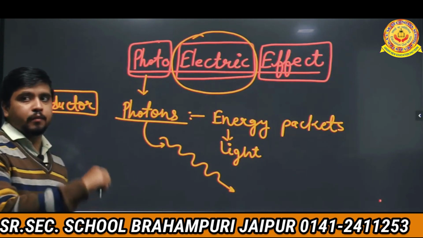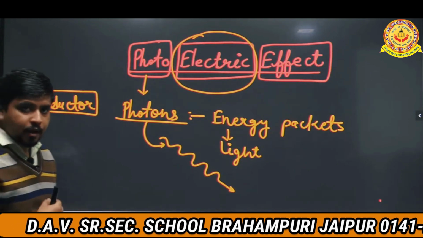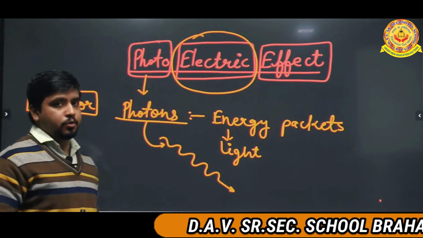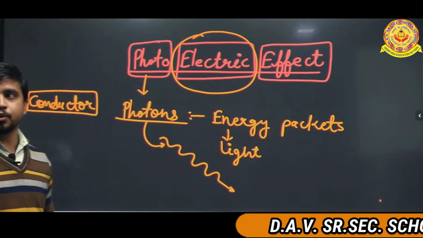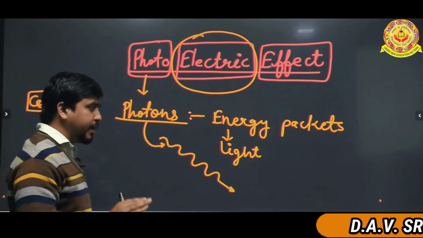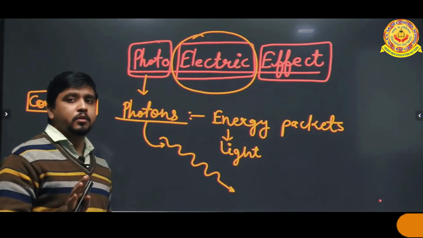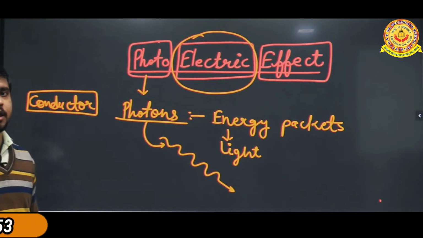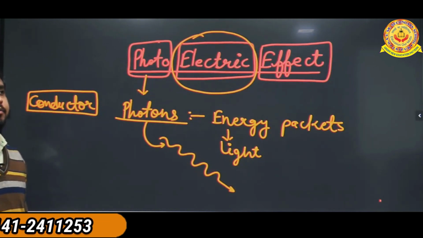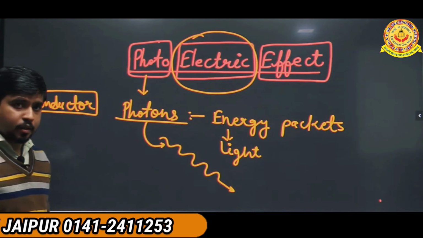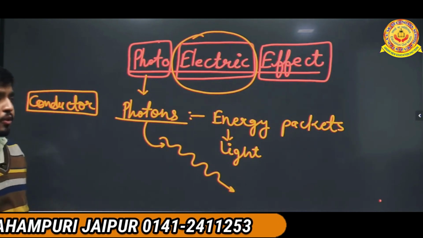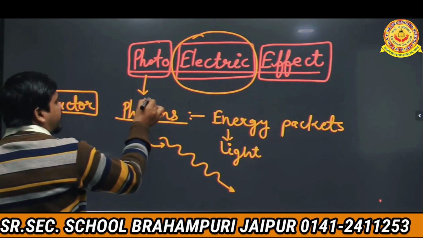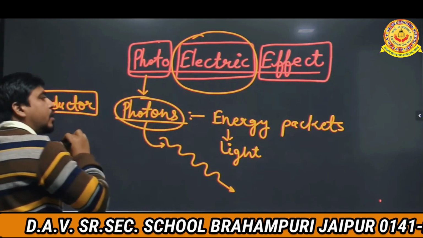Now this phenomenon will happen at this place. I have said to you that without any external force, the electrons do not get a specified direction. It means the external force is compulsory. So here, what is the external force? The external force is photons.